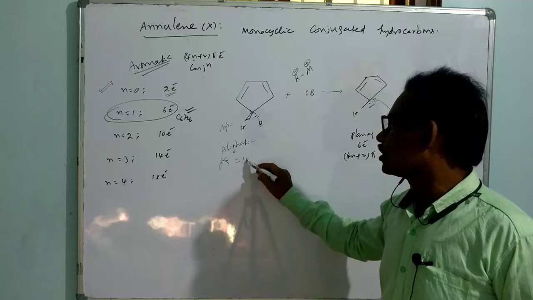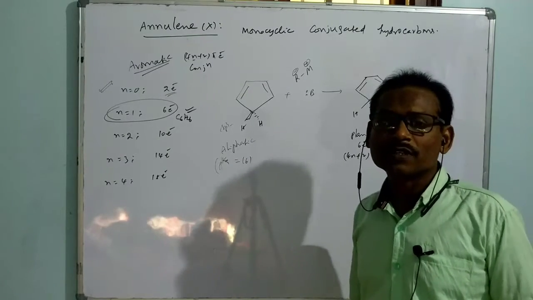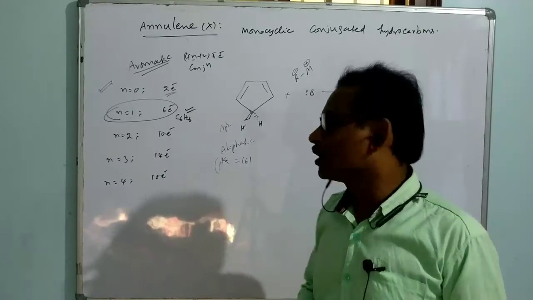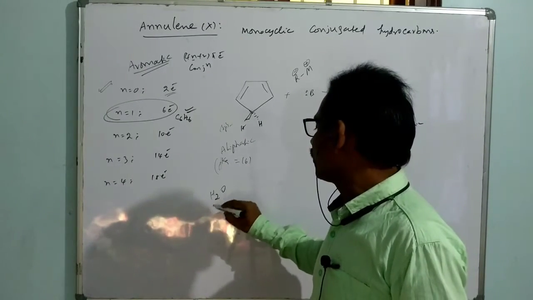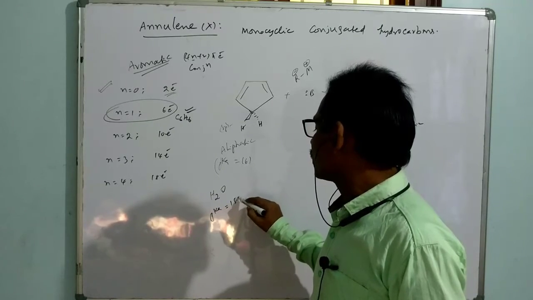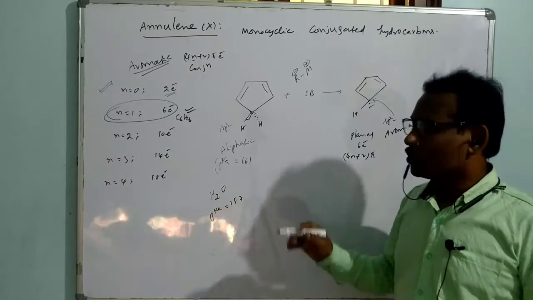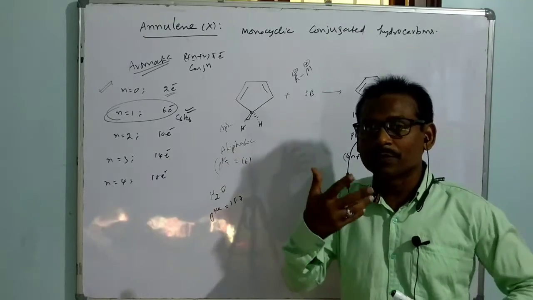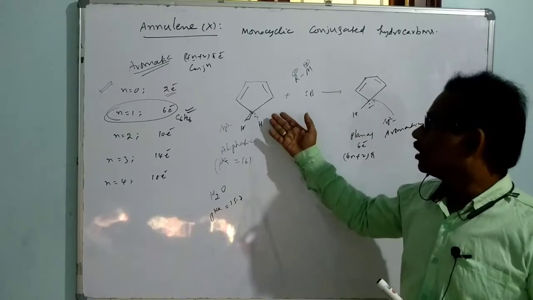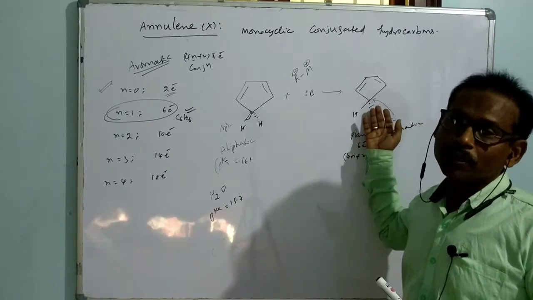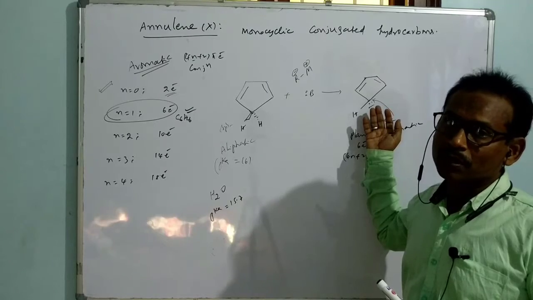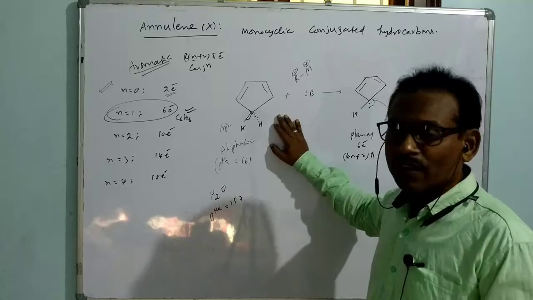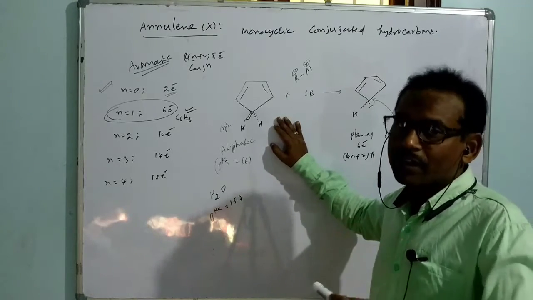it is I think only 16. A pKa value of 16 means it is almost near the acidic strength of water. What is the pKa value of water? The water pKa value is 15.7. Like that, even though it is a hydrocarbon, it is showing some special acidic nature, because if it loses a proton, it immediately jumps into an aromatic species which is more stable. That is the reason it behaves as especially more acidic when compared to its related compounds.